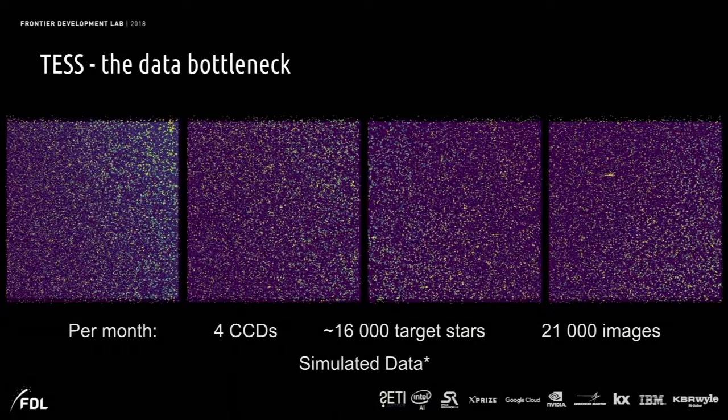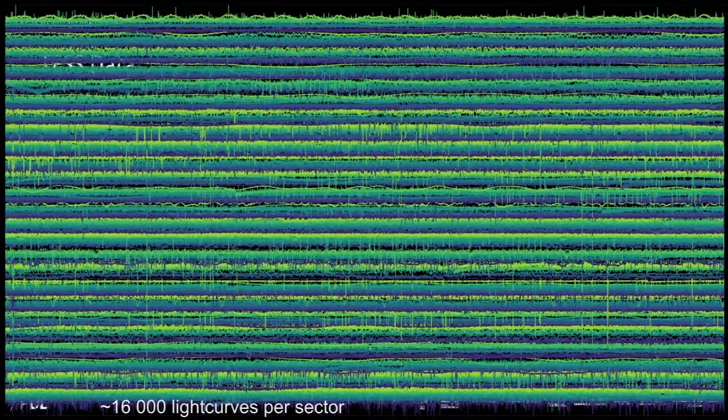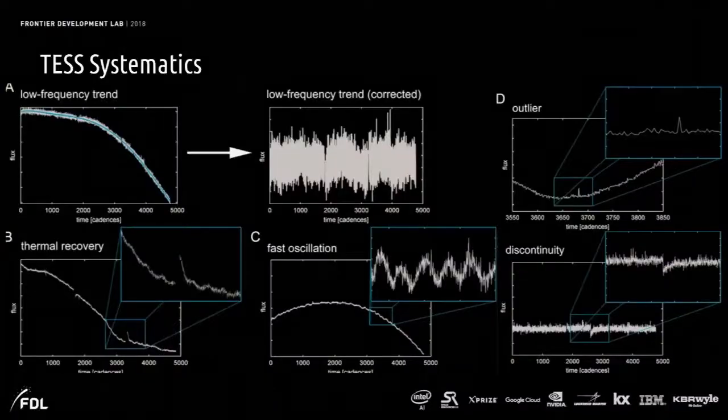Now, we could try and search for planets here, but what we tend to do is turn these into light curves. So this is less than 1% of the light curves we get each sector. And somewhere in here is that dip signal I showed you at the start of transiting planets. But it's kind of difficult to see. What you do see is a lot of these drops. These aren't planets. What these are is just systematics in the data. There are a lot of things that happen on the spacecraft, thermal events, these oscillations, cosmic rays, and these can look like planets. So there's a lot of systematics there.